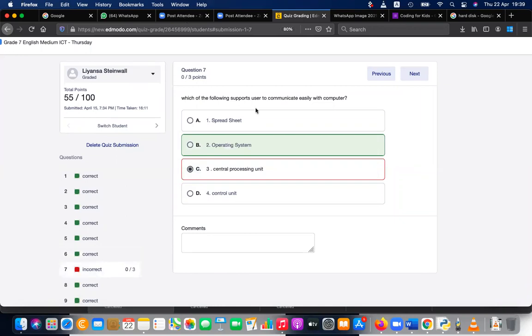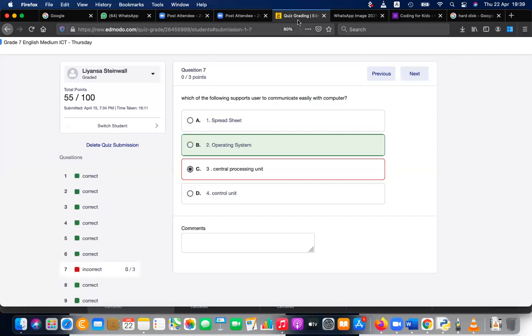Operating system. What is the real task of the operating system? Managing the computer. Yes, correct.